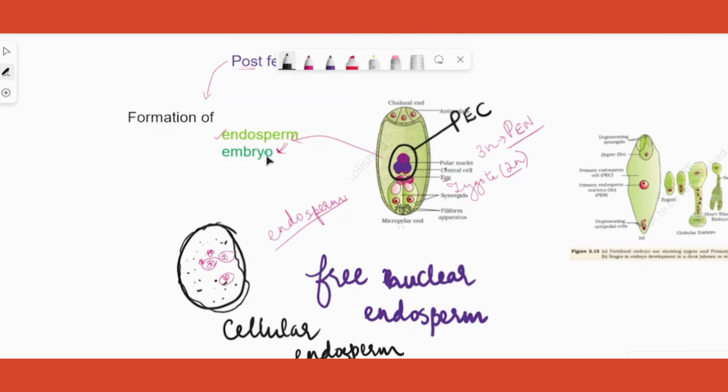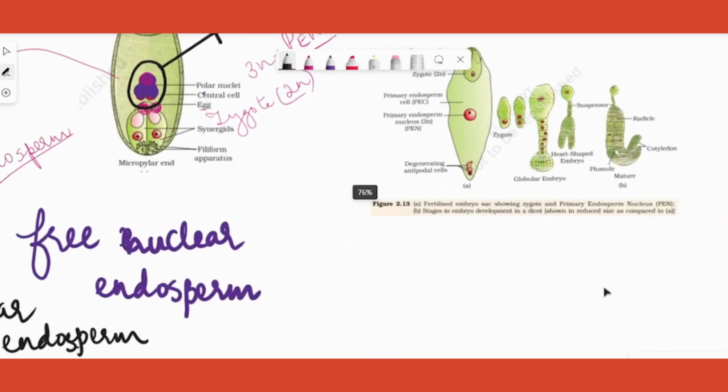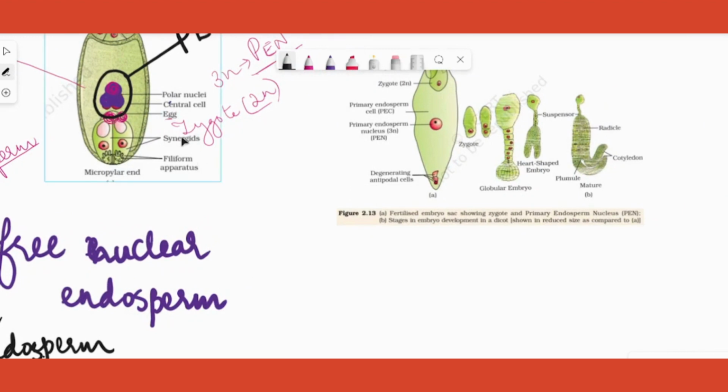Embryo is basically the baby plant, like I already told you. Where is that developing from? The egg and the male nucleus have fused to form something called the zygote. Zygote is diploid, and currently it is a single cell with only one nucleus, which is diploid. What happens to it? It divides into two, two into four, four into eight, and so on. It starts developing.